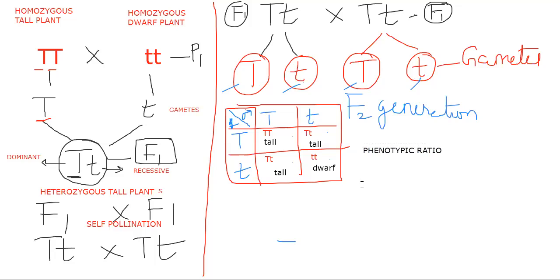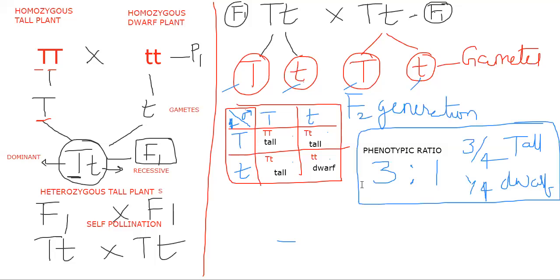Out of the 4 offspring, 3 are tall and 1 is dwarf. So the phenotypic ratio is 3:1. That means out of 4, 3 are tall and 1 is dwarf. This is Mendel's F2 phenotypic ratio.